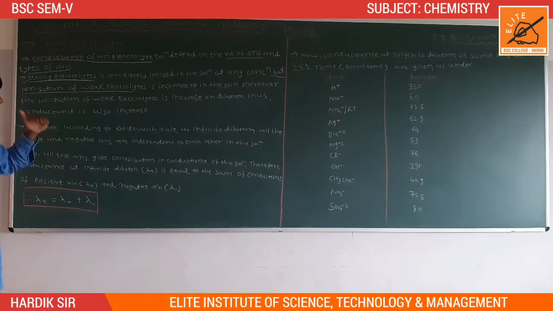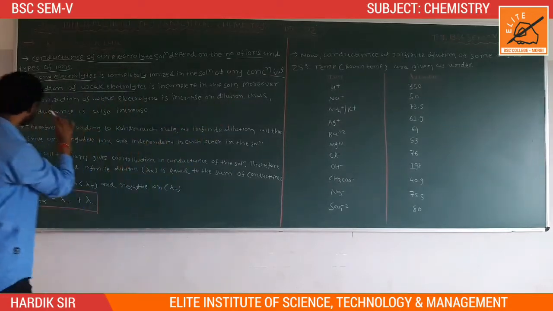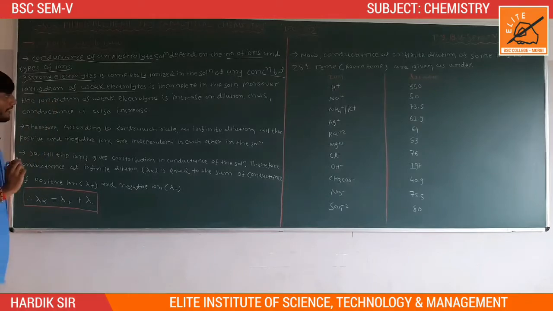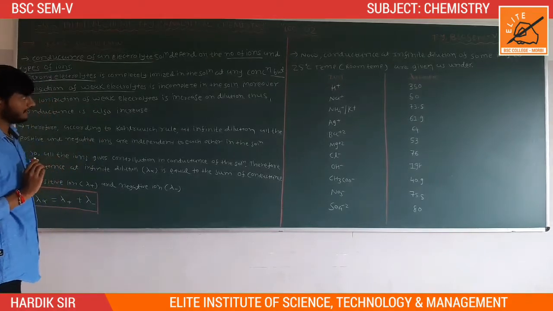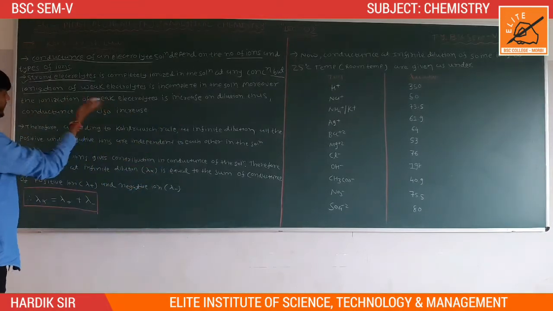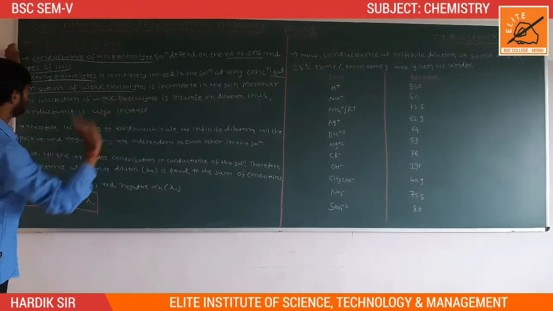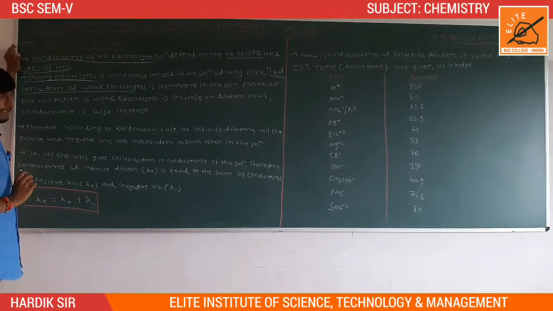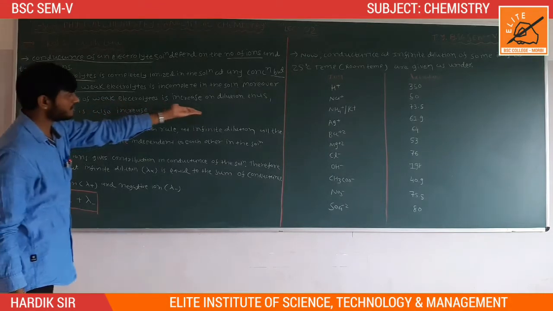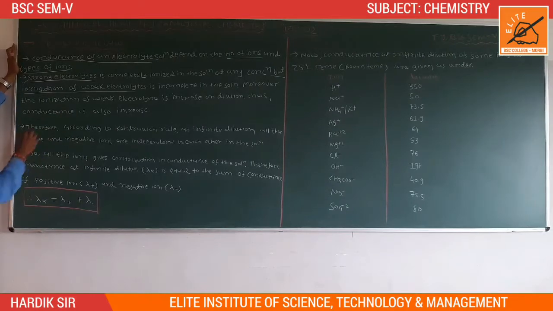So as the dilution increases, the weak electrolyte becomes more completely ionized. Thus, the conductance is also increased because of the increase in dilution, so the conductance of the electrolyte solution increases.